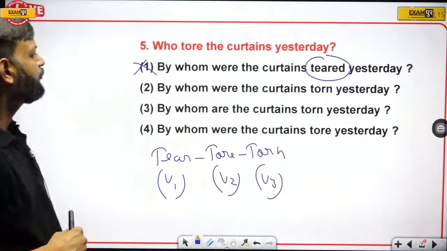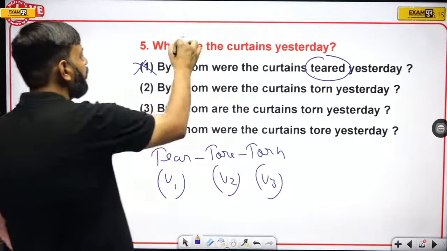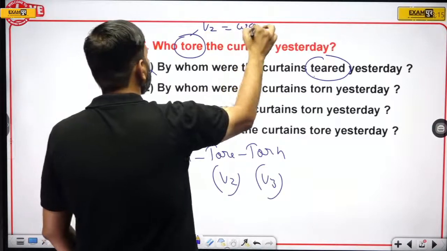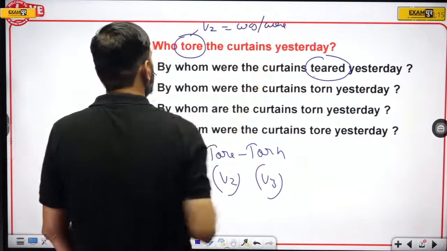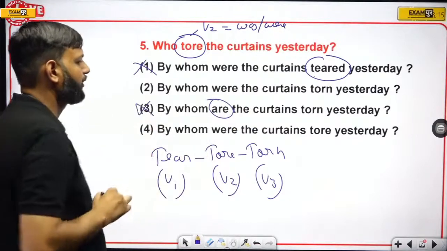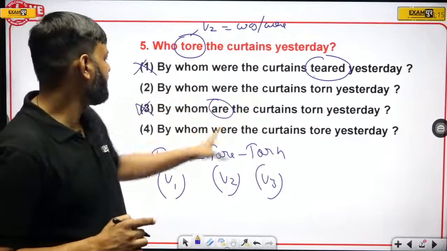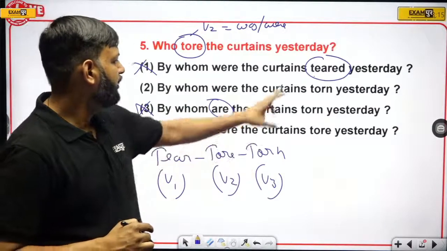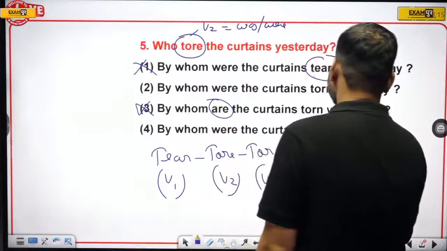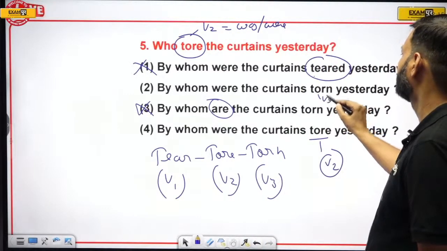Now, by whom were the curtains torn yesterday? By whom are? So here, tore is the second form. And since tore is the second form, was or were is required. So here we have are. Eliminate. Right? Now, we have two options. By whom were the curtains torn yesterday, tore yesterday. So tore is the second form and torn is the third form.